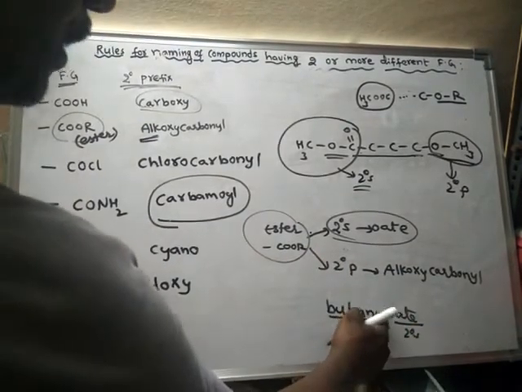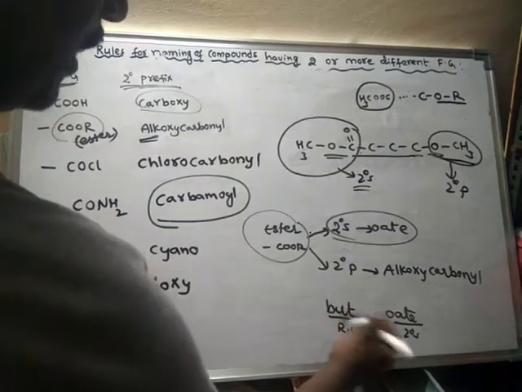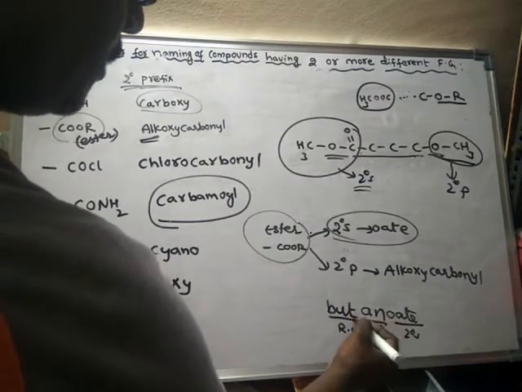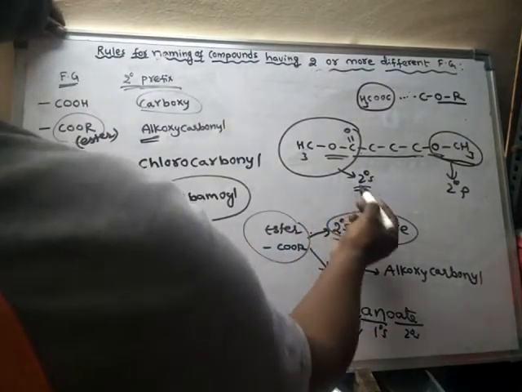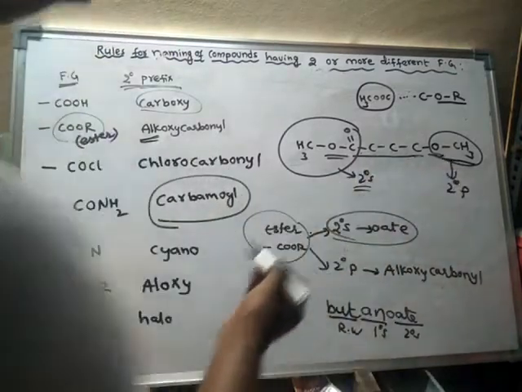See, E should be removed because O is present. So I am writing like this: N, butanoate. There should not be any gap. So here butanoate. Now secondary prefix.